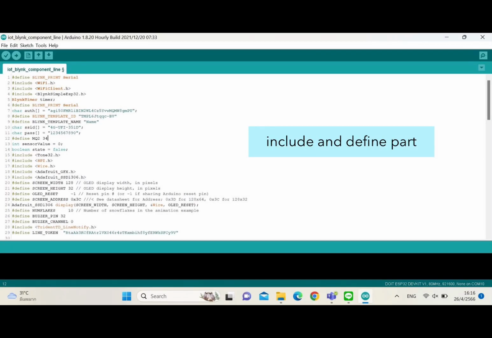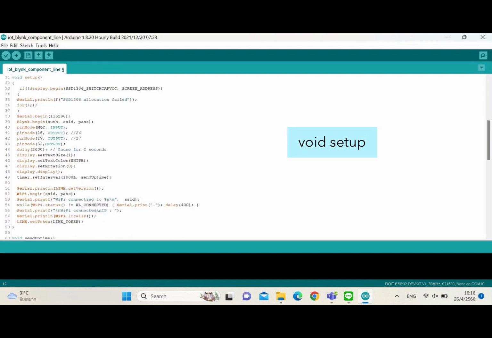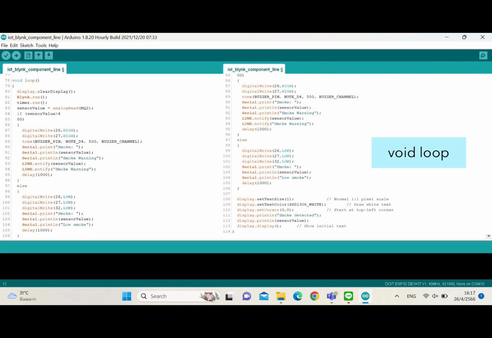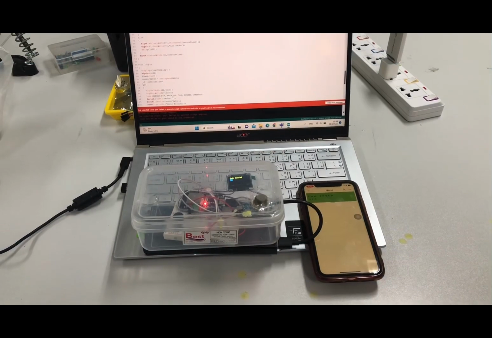I have 4 parts. First is the include and define part. Void setup, then void loop. Finish the code and upload it to the ESP32 board.